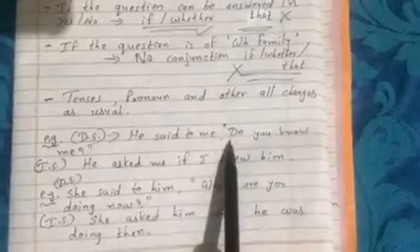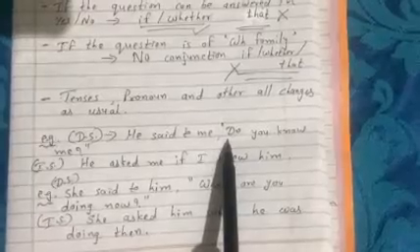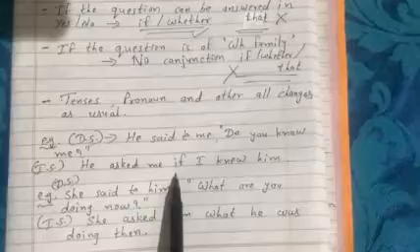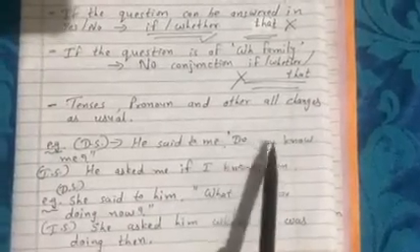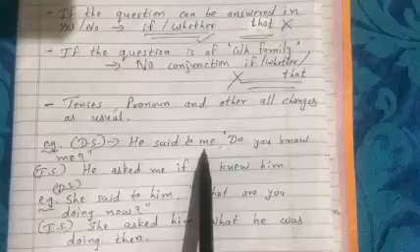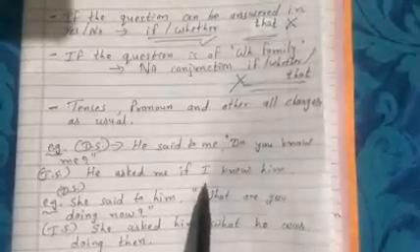Now it is a question which has an answer of yes or no. So in the place of that we have to use if. You can use whether also. You, that is the second person pronoun, according to the listener, right? So the listener is me, so we have to use I.